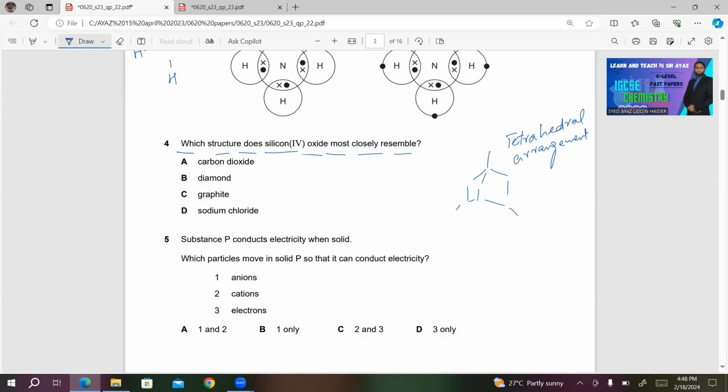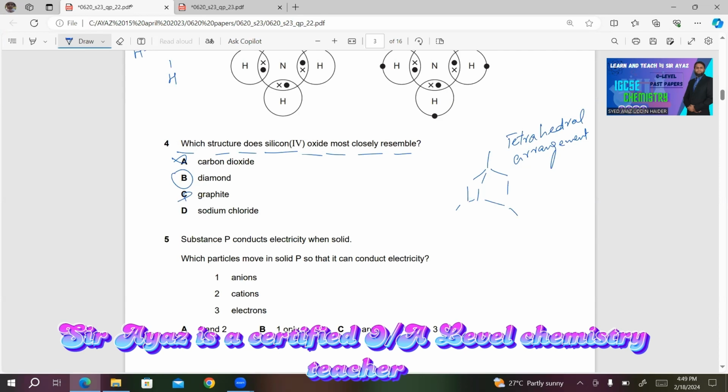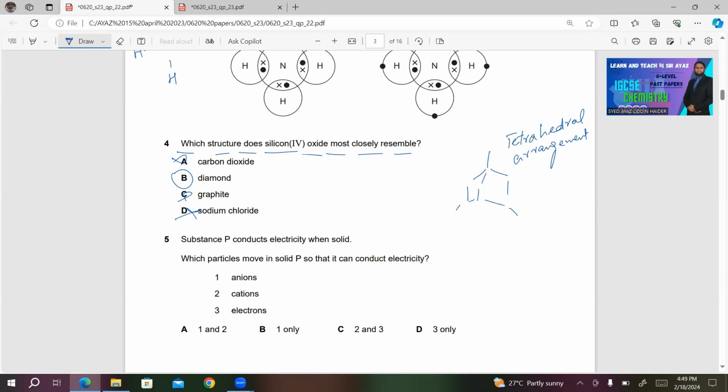So carbon dioxide is a simple molecule, incorrect. Diamond is correct because it is the only one with tetrahedral arrangement. For your convenience, I'm reading the other choices also. Graphite, incorrect because it has hexagonal arrangement. Sodium chloride is an ionic compound. It has a giant ionic lattice. So this is also incorrect. So B will be the right answer in this case.